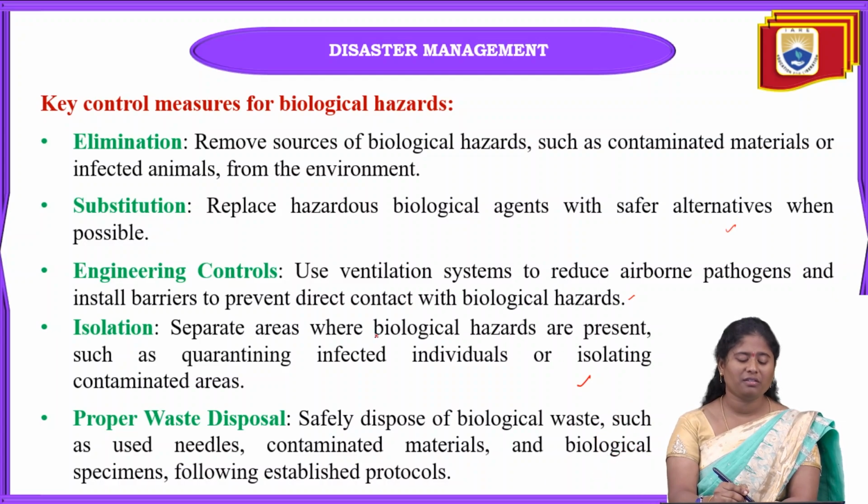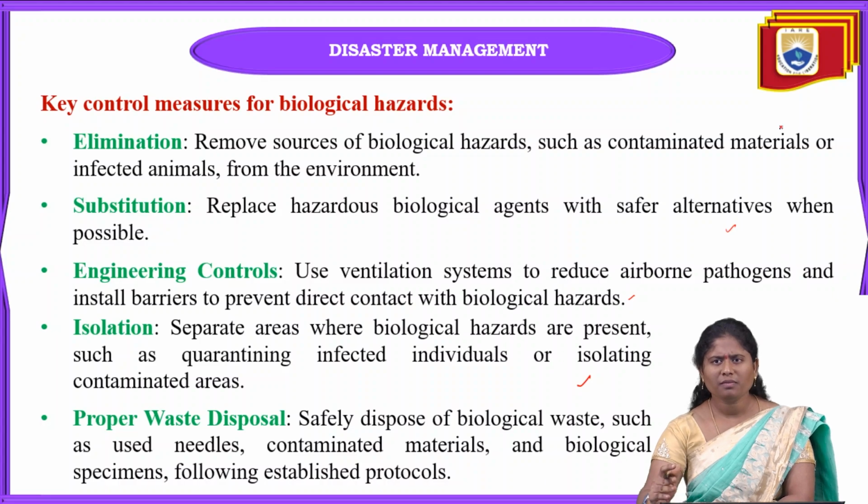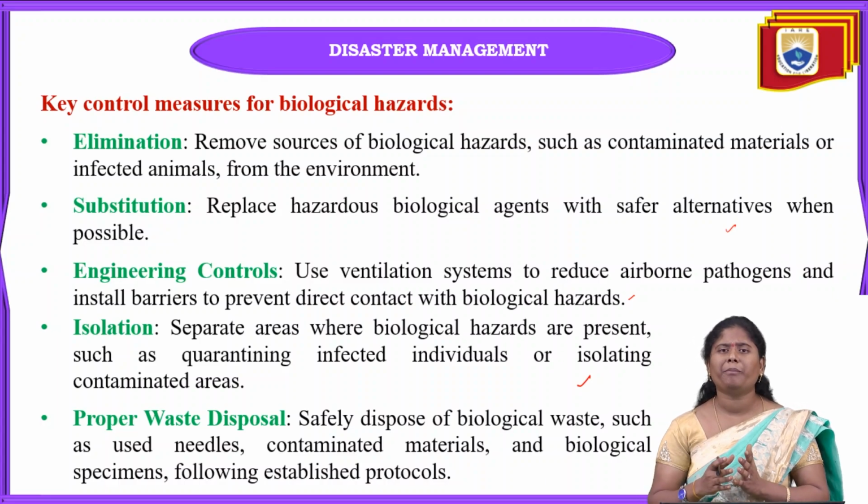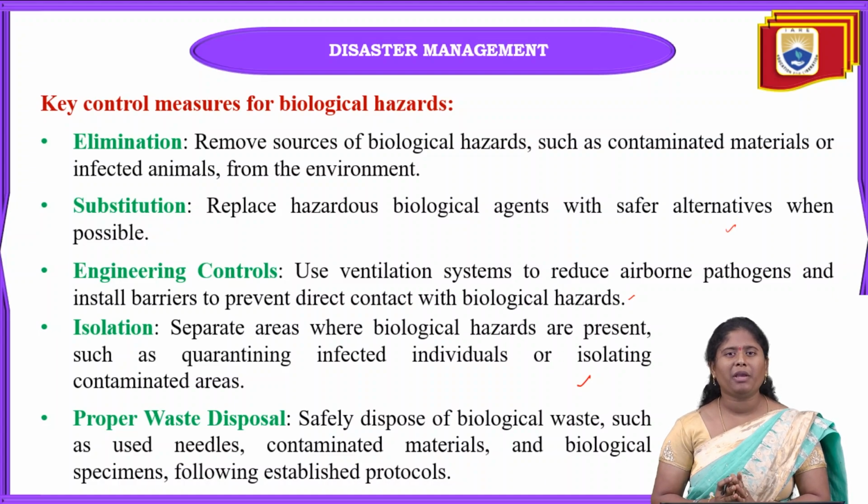And next is isolation. For example, if some people are affected by coronavirus, they have to be isolated from other normal people so that the others can't get the coronavirus. In previous years, we observed that so many people of a family died because of coronavirus.